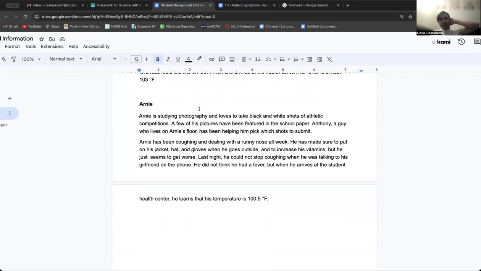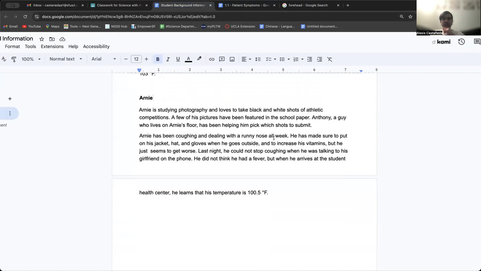Arnie is studying photography and loves to take black and white shots of athletic competitions. So he's going to athletic competitions. A few of his pictures have been featured in the school newspaper. Anthony, a guy who lives on Arnie's floor, has been helping him pick out which shots to submit. Arnie has been coughing and dealing with a runny nose all week. He has made sure to put on his jacket, hat, and gloves when he goes outside to increase his vitamins, but he just seems to get worse. Last night, he could not stop coughing when he was talking to his girlfriend on the phone. He did not think he had a fever, but when he arrives at the student center, he learns that his temperature is 100.5 degrees Fahrenheit.